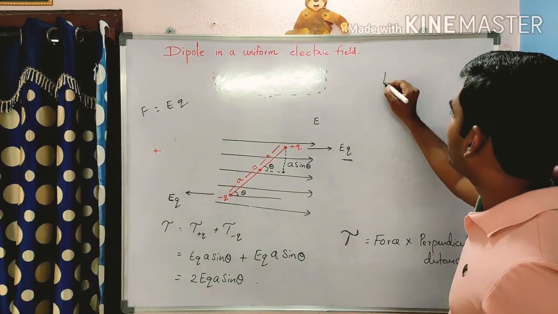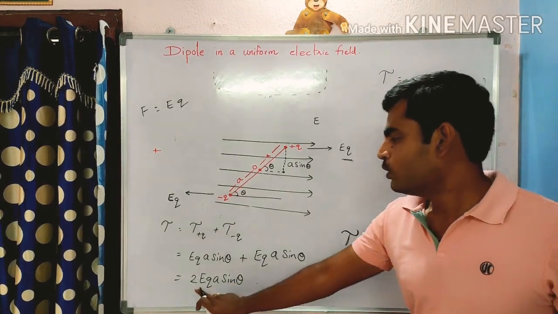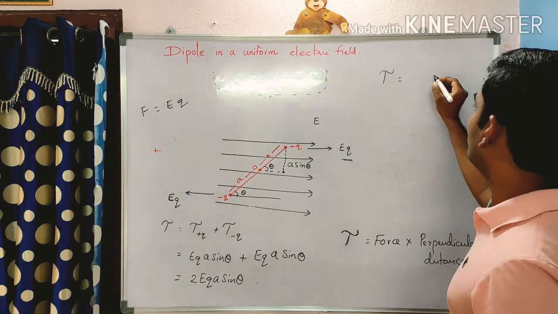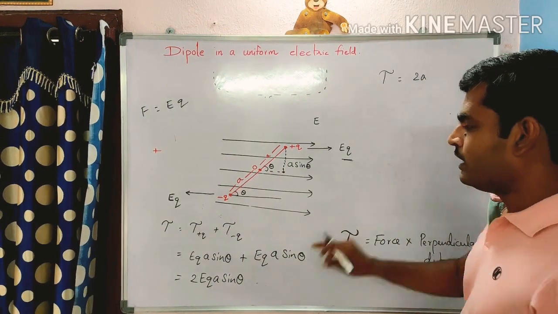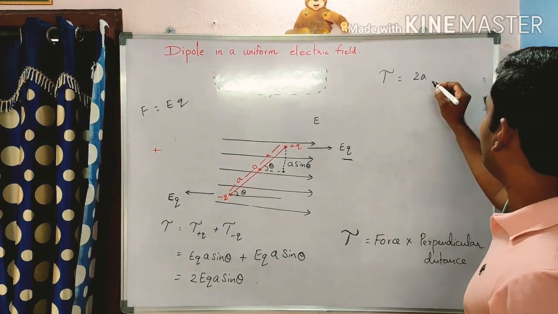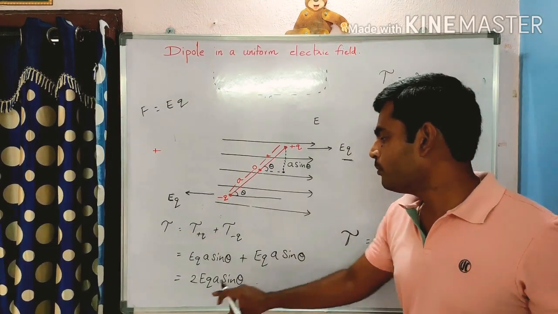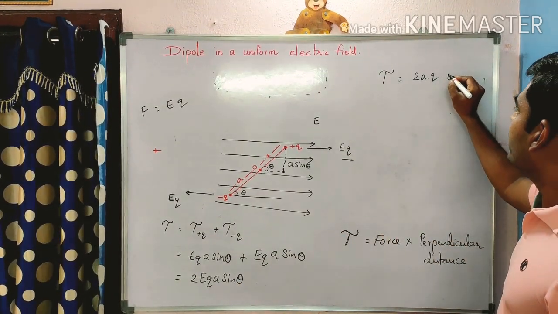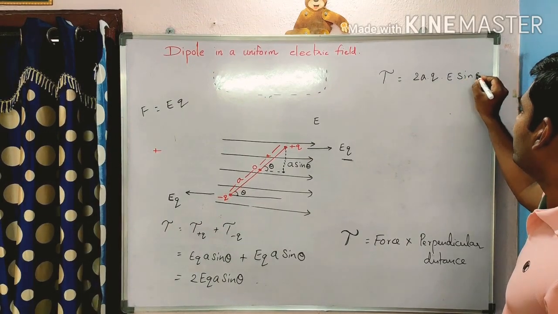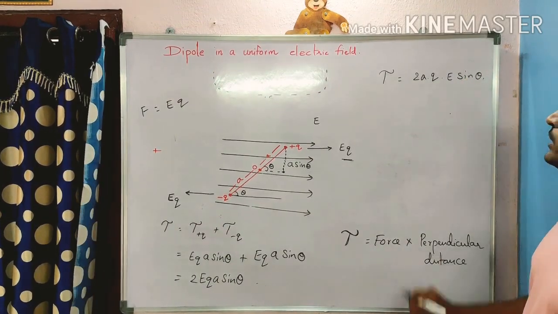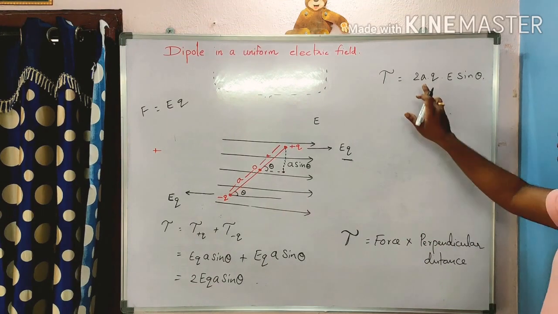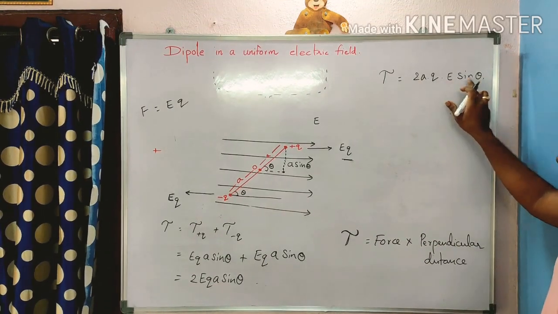So here I am writing tau as 2A, and this E at another point, 2A to another point, and E sin theta. So I am breaking it into three parts: 2A, Q, E sin theta.